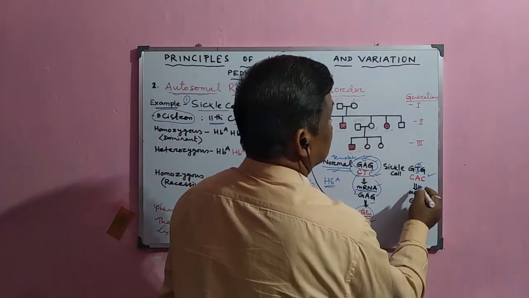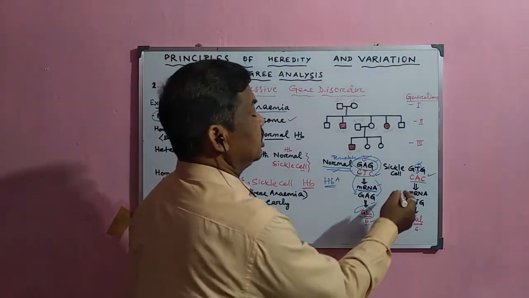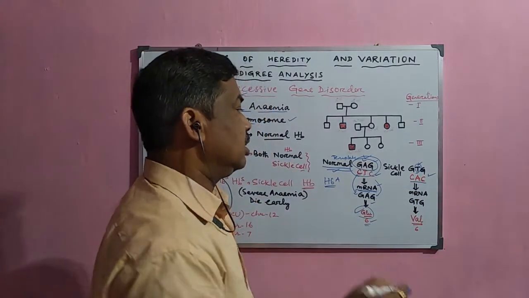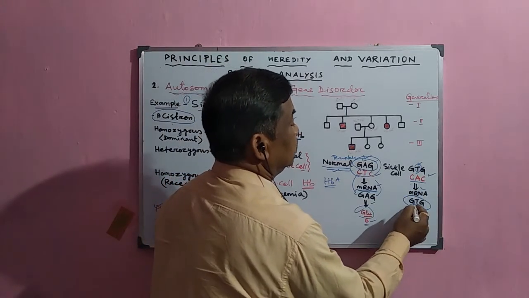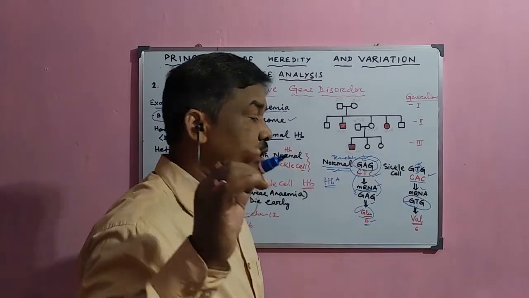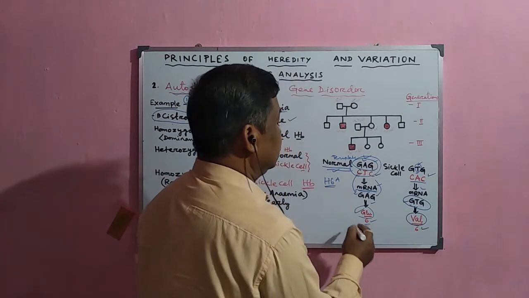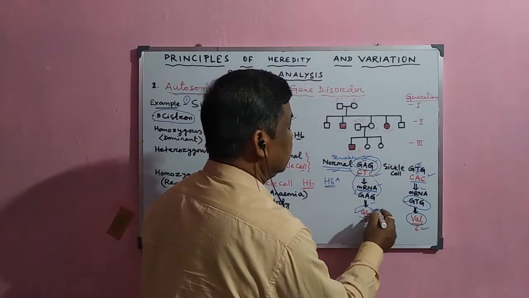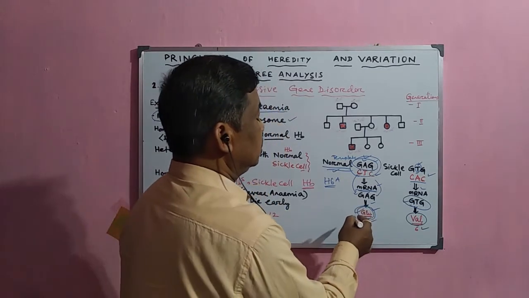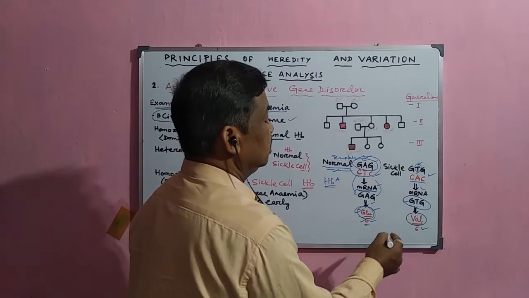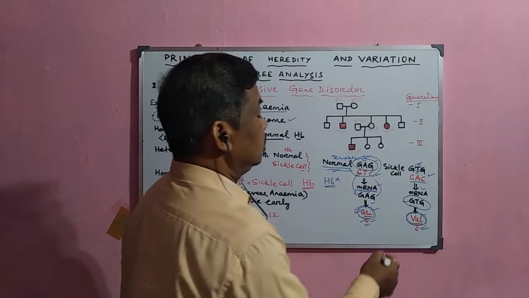Now, if the GAG at this position is changed to GTG, the template strand becomes CAC. This template forms the mRNA having GTG, and this GTG codes for the amino acid valine at the 6th position. So the sequence is altered at the 6th position: in normal hemoglobin it is glutamic acid, but in the defective gene it is valine.